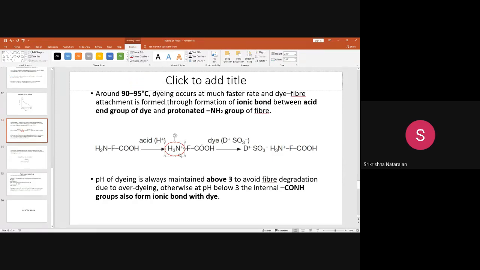Okay, so this is the positively charged surface of the fiber. This positive charge and the dye which contains the negative charge, both of them will form the ionic bond. This is what we expect. This is the ionic bond that is taking place between the acid end group of the dye and the protonated amino group. Okay, so in case you are using a lower pH, like say 1 or 2, what will happen?